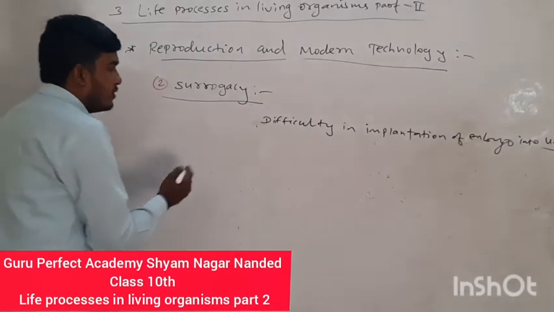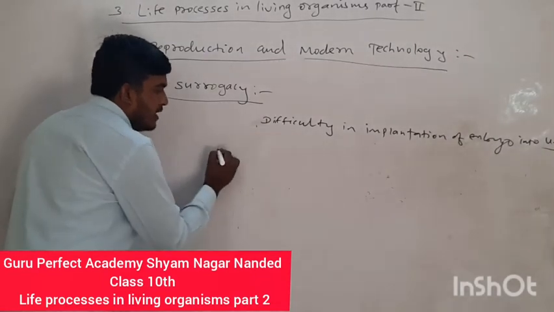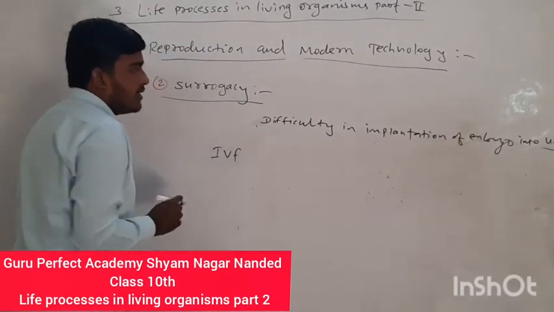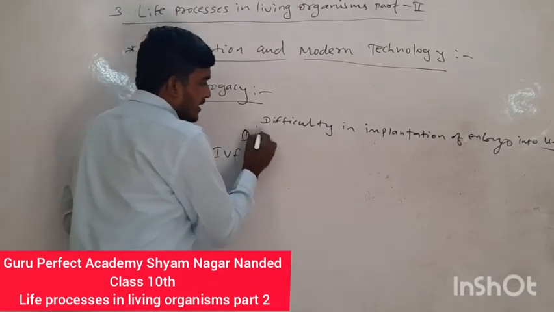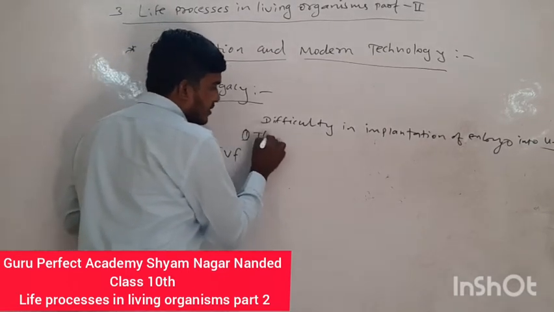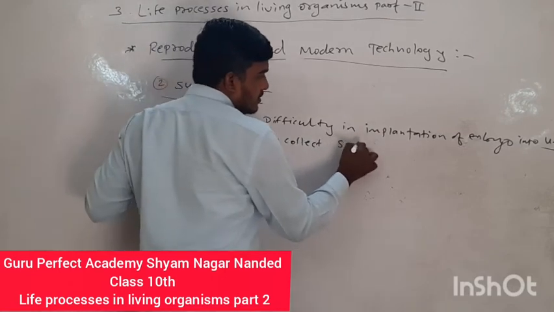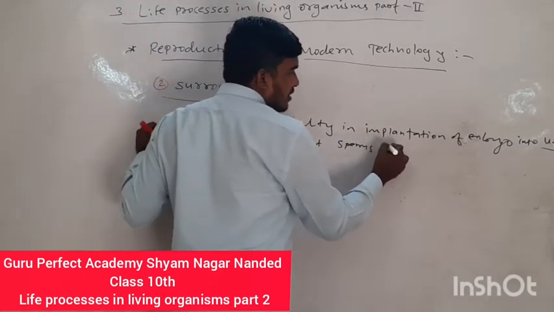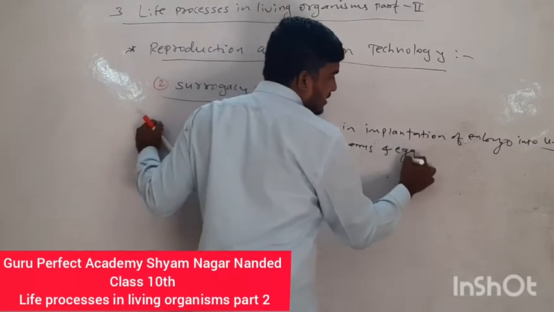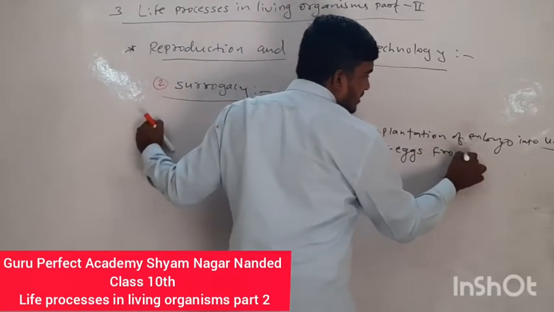We can say here also there is participation of IVF. First of all they collect sperm and eggs from the couple,